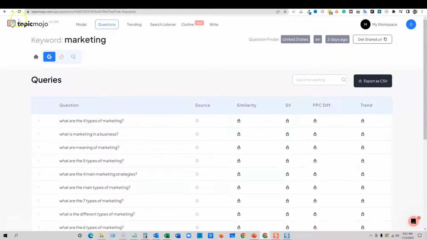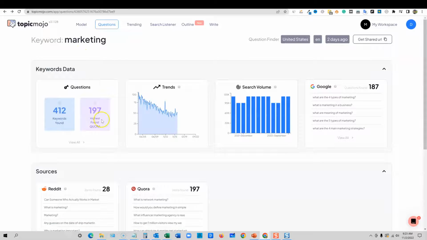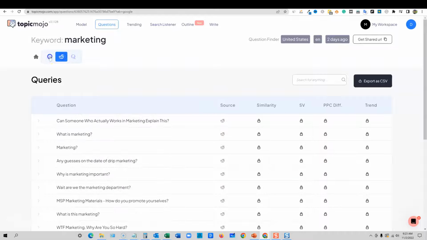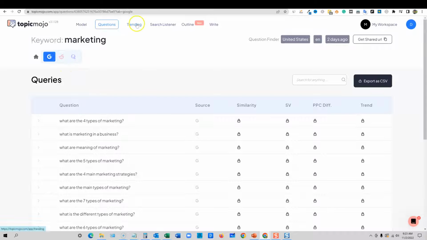So that's where you can get questions from. Similar keywords over there on that site as well. Yep, you have Quora, Reddit, and Google. Okay, so that's what that is.